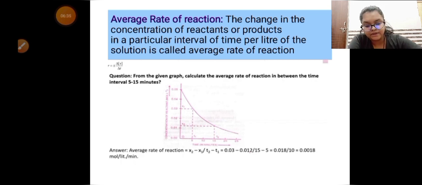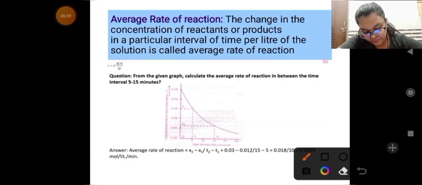Here is the example. From the given graph, calculate the average rate of a reaction between the interval 5 to 15 minutes. So what we do, we see that at 5 our concentration of reactant is 0.03. At 15 our concentration of reactant is 0.012.